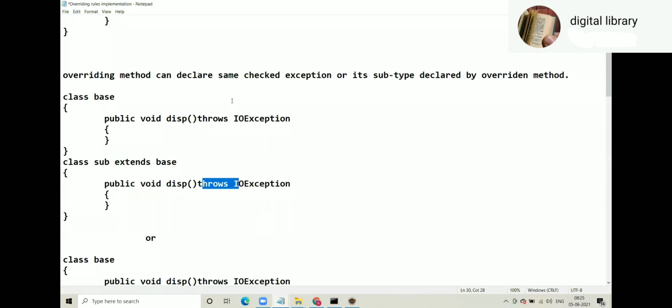And here sometimes while answering, people answer like that: overriding method can throw. That is wrong. You must use word declare. If you say throw, throws, that is wrong. I'm not going to accept that. So overriding method can declare. Yesterday we learned that we can declare exception by throws keyword. So you have to use the word declare. So overriding method declares same check exception.